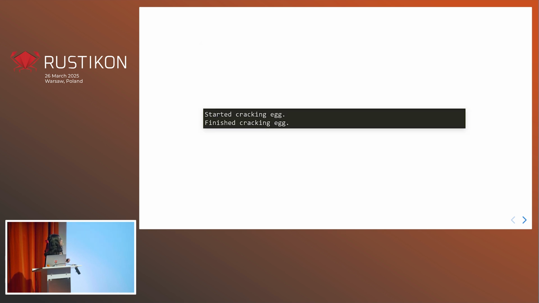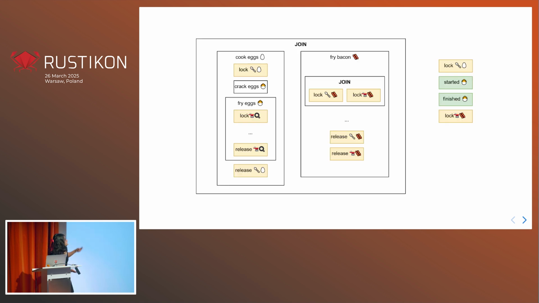So here's our output, first of all, just to demonstrate there is a problem. When we run this, we sometimes see that we can crack an egg, but nothing else happens. OK, let's expand all of our blocks to try and identify the problem.